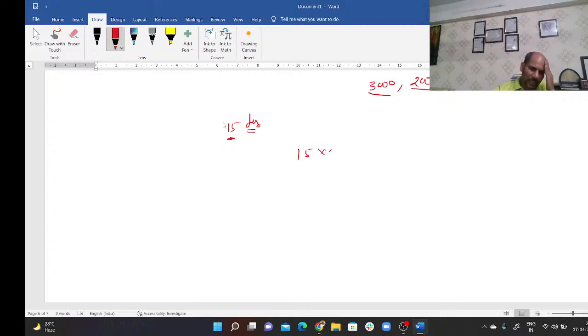It means A must have created 45 units. So how many units is B supposed to produce? 60 minus 45, which is 15. So B is supposed to produce only 15 units. So he will take 7.5 days. It means B has quit after 7.5 days.